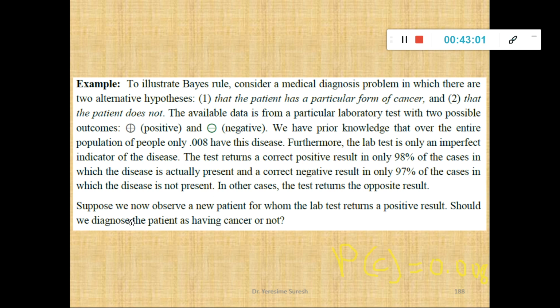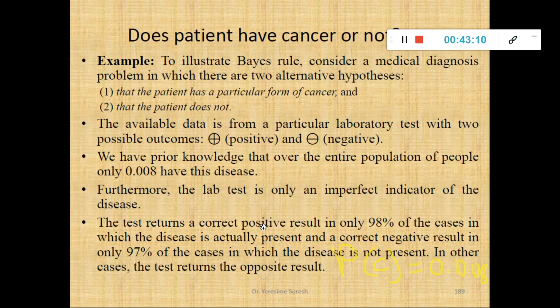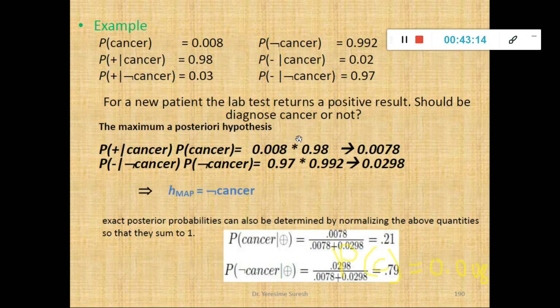So suppose we now observe a patient from whom the lab test returns a positive result. Should we diagnose the patient as having cancer or not? So the same thing I have written in terms of points. Now we'll see the notations and the data that I have drawn from the given problem description.